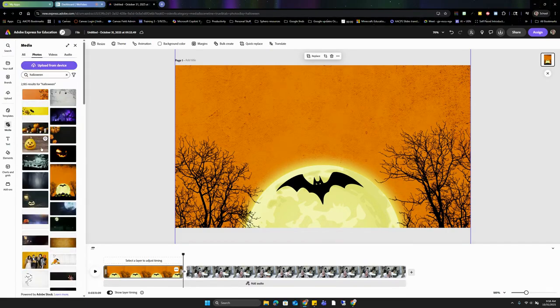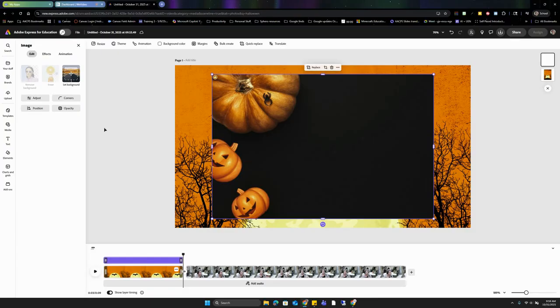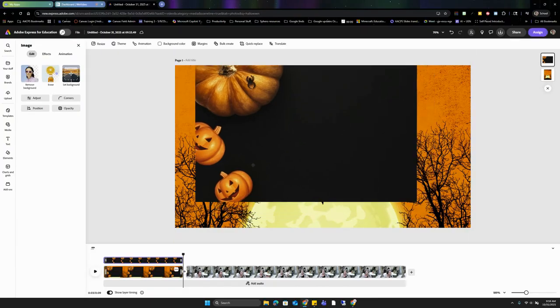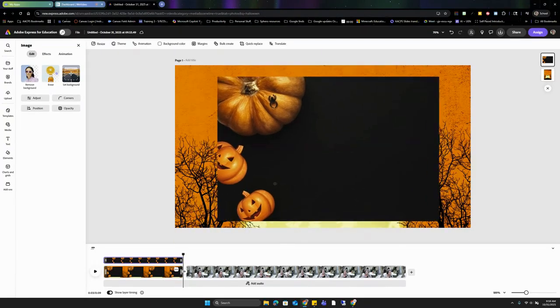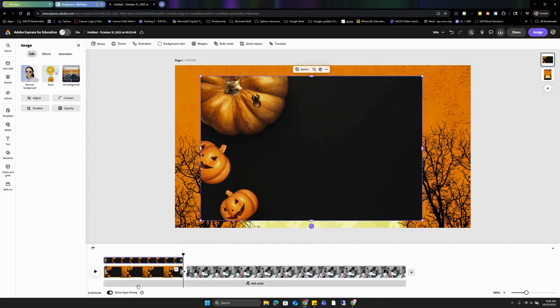I want to show you one more kind of fun little trick right here. Many of the images that you see here have a fairly standard or solid colored background. If I select on this one and choose Add it as a layer, you'll notice that it will appear over top of what I currently had there as a scene, and it is over top of the first opening scene, that bat over the rising moon.